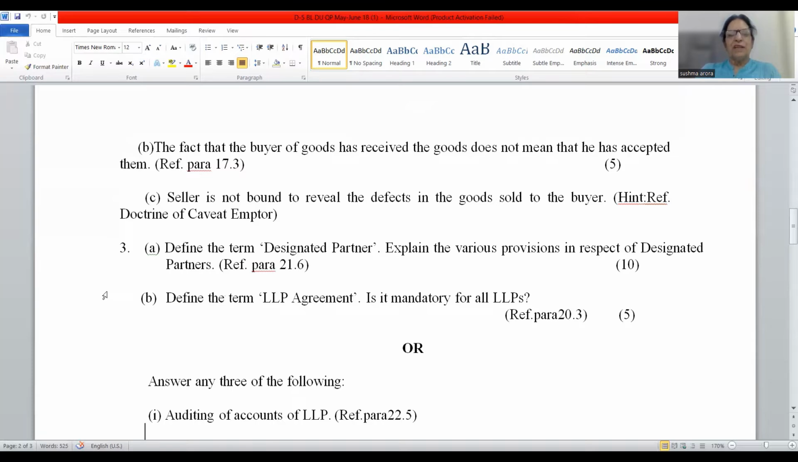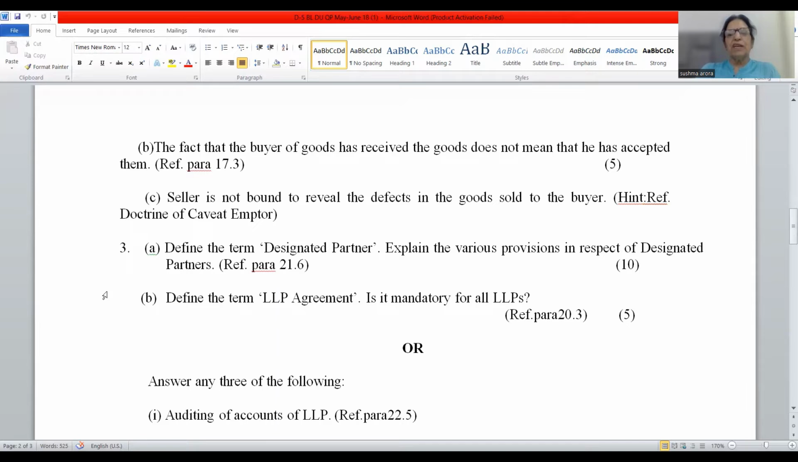Coming to question number 3, define the term designated partner. Explain the various provisions in respect of designated partners, DPs. In case of LLP, there are two types of partners, normal and designated partners. Regarding designated partners, there are 8 to 9 points. Who is eligible to be designated partner? Who is not eligible to become designated partner?